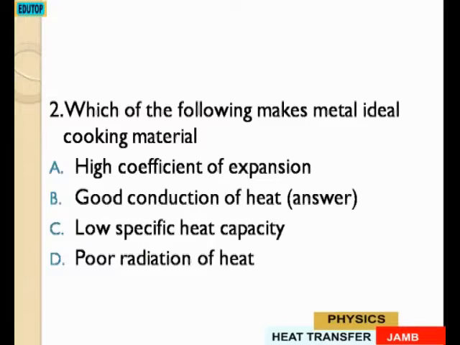Question number 2. Which of the following makes metal ideal cooking material? A, high coefficient of expansion. B, good conduction of heat. C, low specific heat capacity. D, poor radiation of heat. The answer there is B.